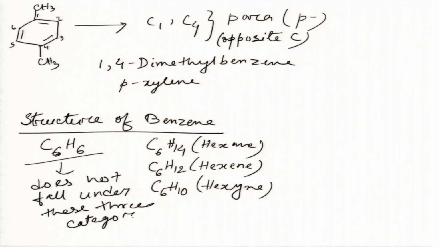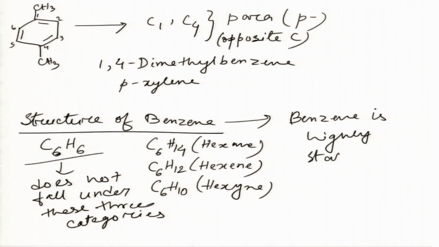Okay. So, benzene does not fall under these 3 categories, but it was found out experimentally that benzene is highly stable. Also, by some experiments, it was obtained that benzene, when reacted with ozone, it forms a triozonide.